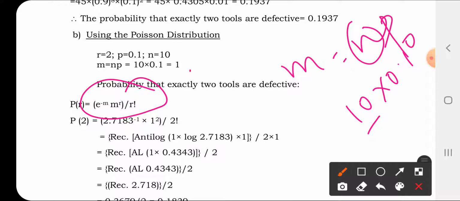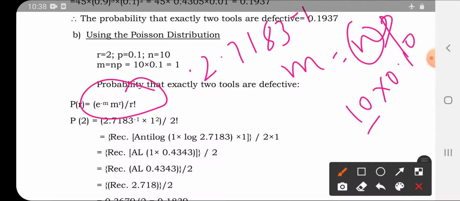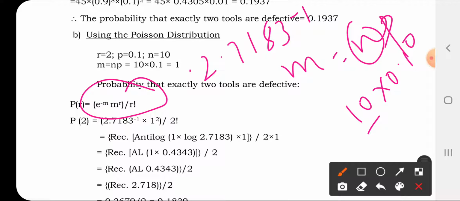e is 2.7183, and m is 1. Using the same formula which we have seen earlier, with antilog, you first write down the power value, then multiply by 2.7183. You take the antilog of this, and this value needs to be reciprocated.